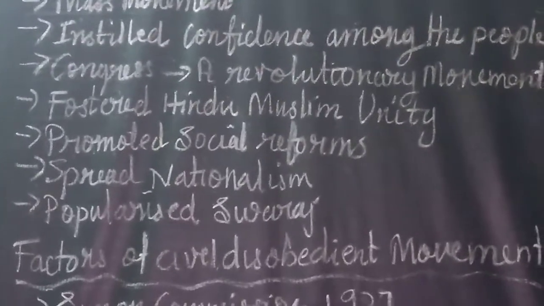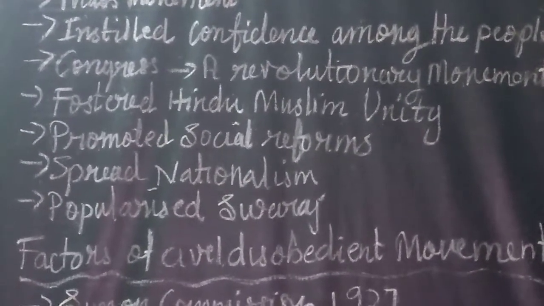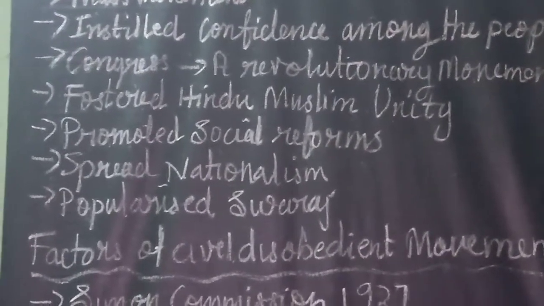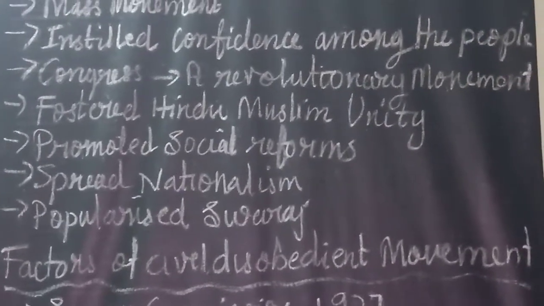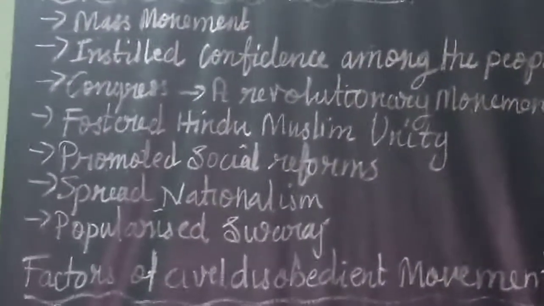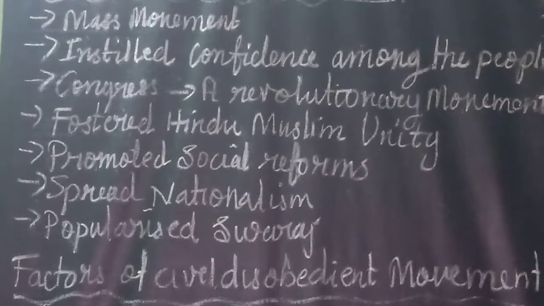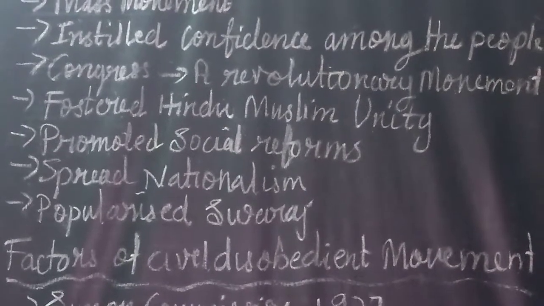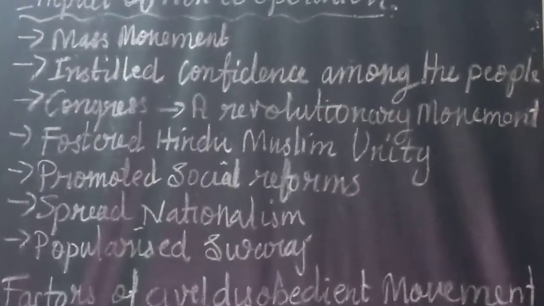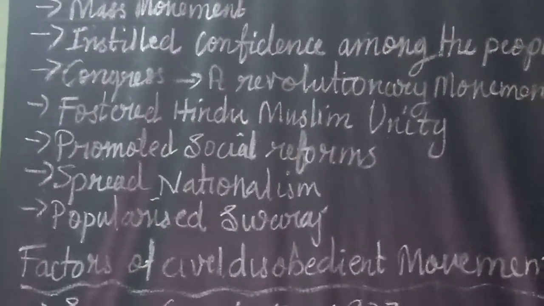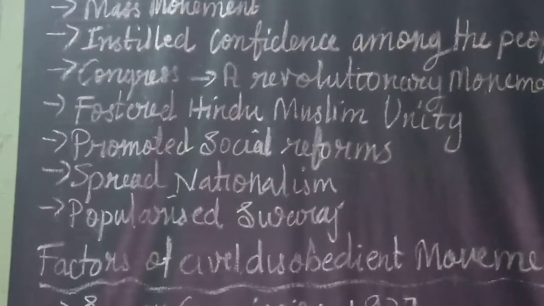Fourth point, to foster, means to develop Hindu-Muslim unity, which could be seen in the merger of the Khilafat issue. When the Khilafat issue took place, Hindus and Muslims joined together and fought against the Britishers. It provided an opportunity to Congress to bring the urban Muslims into the national movement, by convincing them that the nation was equally concerned with the problems affecting them. So it fostered Hindu-Muslim unity.